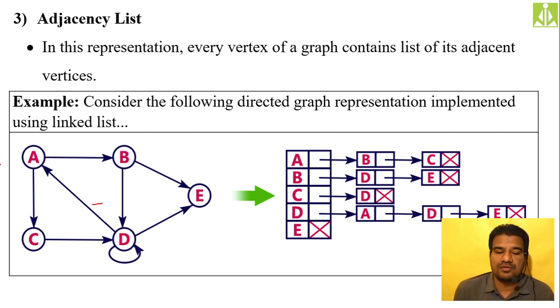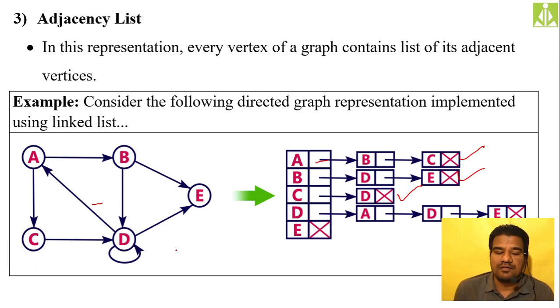And for A, we have 2 adjacent vertices, that is B and C. So I have framed it like this, from A to B and from B to C. Like this we are framing the adjacent vertices. For B also we have 2 adjacent vertices, D and E. So B to D, D to E. Then for C we have only one adjacent vertex, that is D. Like this we have framed it, and we close it with null. The last link we make null to indicate the end. This indicates that there are no more adjacent vertices to this particular vertex.